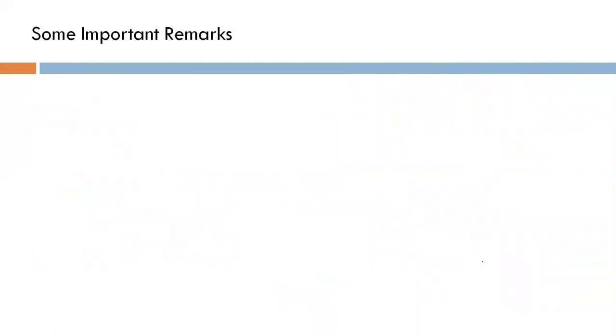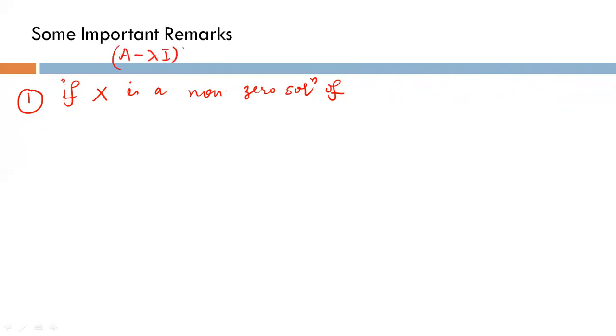Now some important remarks. I have discussed the first remark already, but I am going to discuss it again. If X is a non-zero solution of A minus lambda I times x equal to 0, which I am calling equation number 1, then any scalar multiple k times x, where k is any scalar.